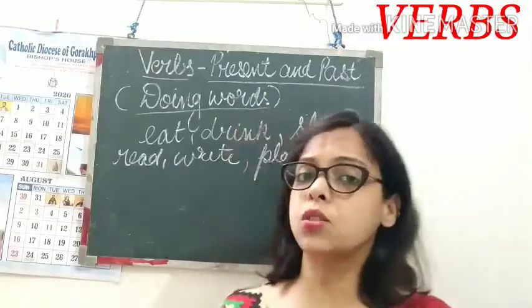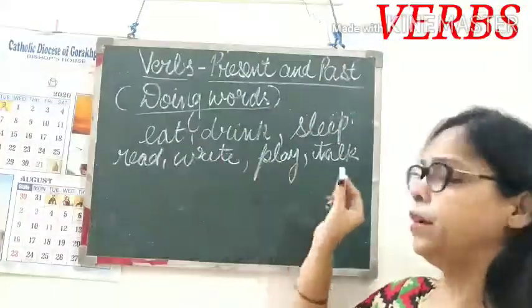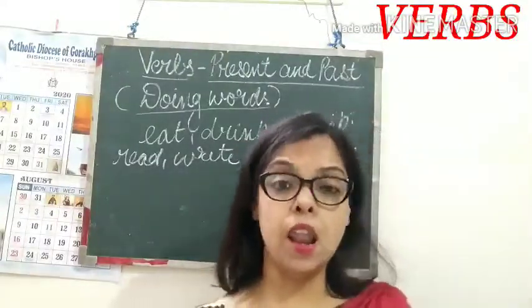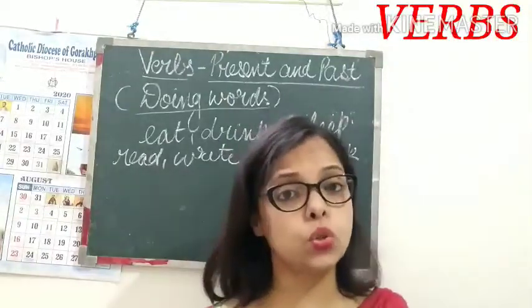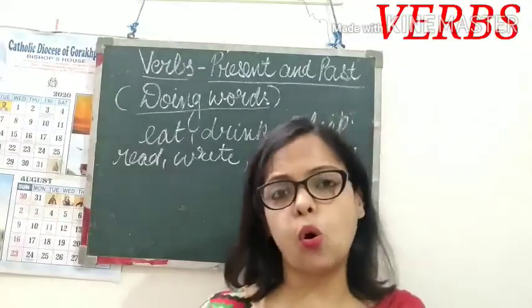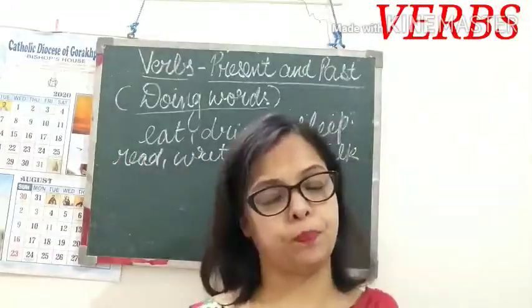So all these words like eat, drink, sleep, read, write, play, talk, run, jump, cry, laugh are action words. They show that something is happening, some action is going on. So all these words which show actions are called verbs.